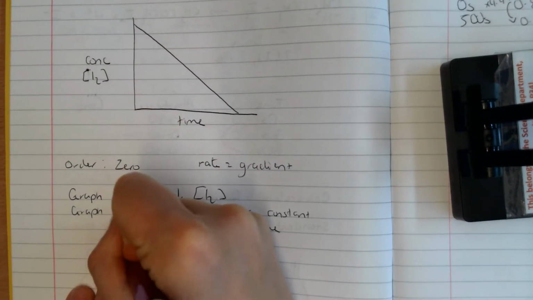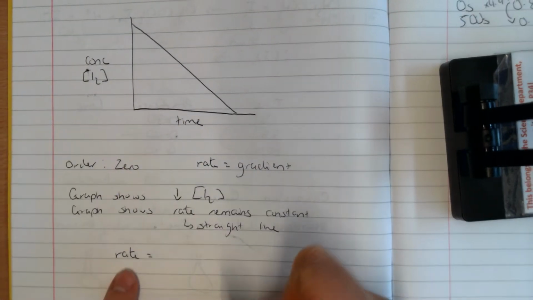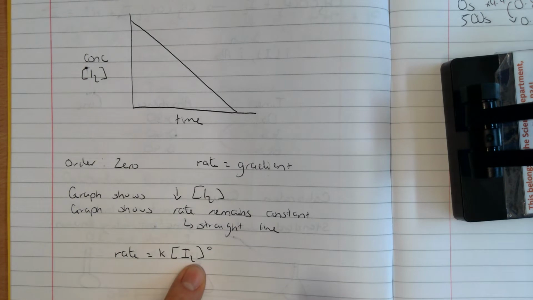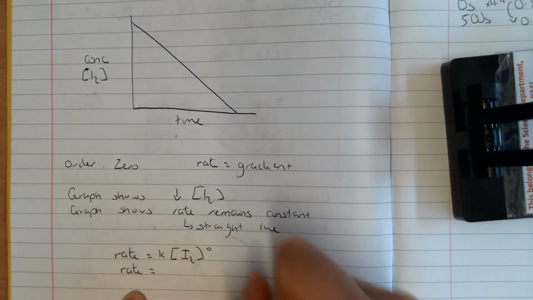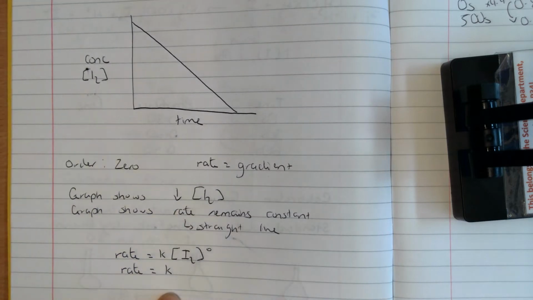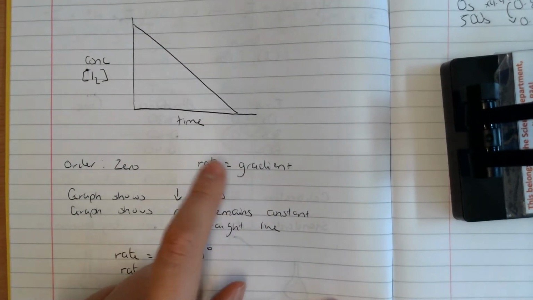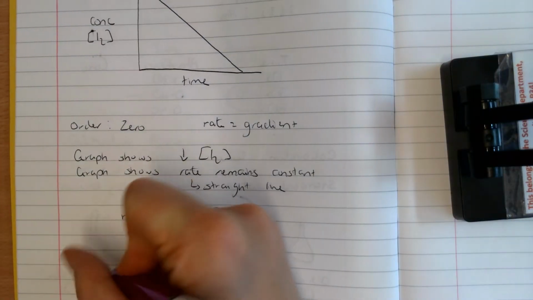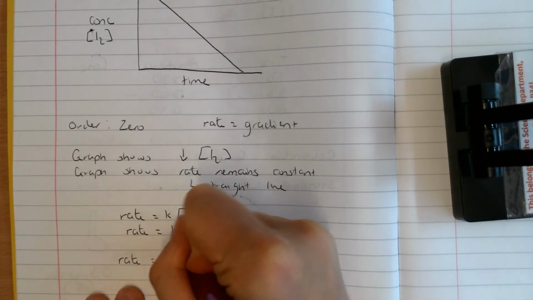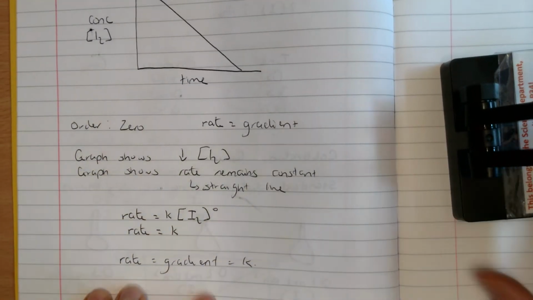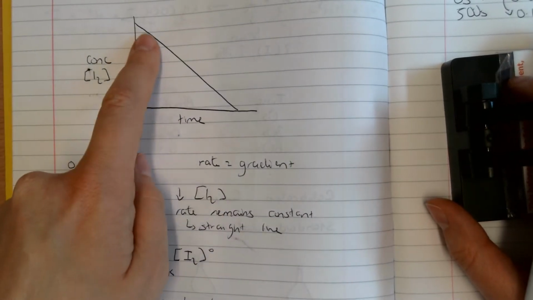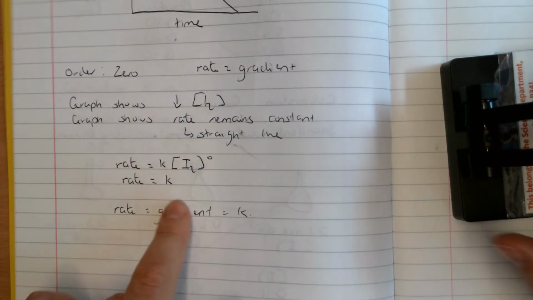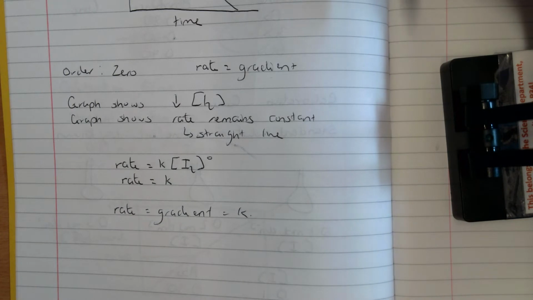We've just said that I2 is zero order, so I can write a rate equation then. It would be K times [I2] to the power of 0. Anything to the power of 0 is 1, so I can get rid of that, and I'm just left with rate equals K. So the gradient tells me the rate, but in this case, the gradient is also going to tell me K. So rate equals the gradient, and it equals K. They are all equal. So if I want to find out K, I get the gradient of the line. If I want to find out the rate, I get the gradient of the line. And no matter which one you're asked for, you're just going to be getting the gradient of that line.